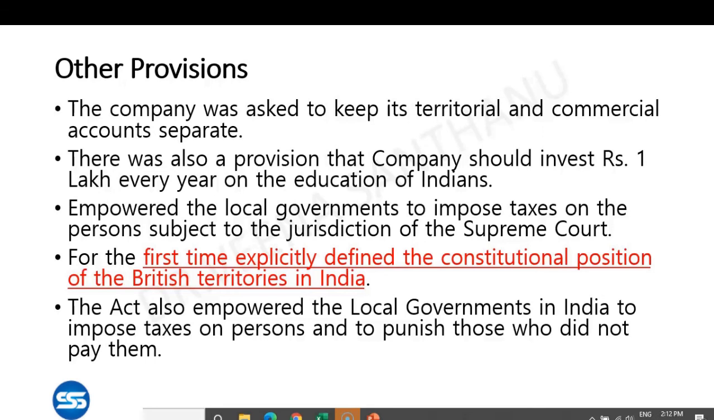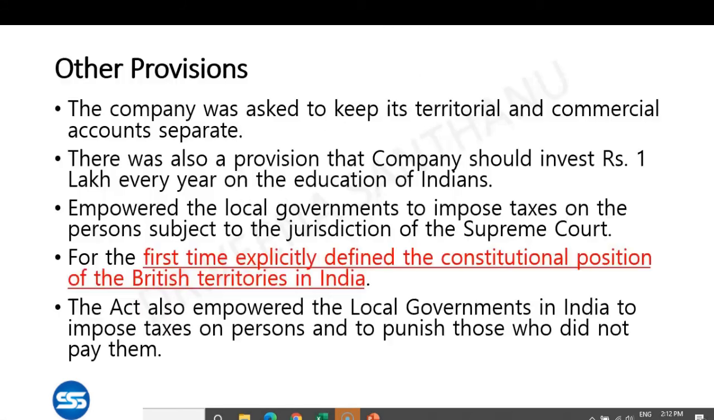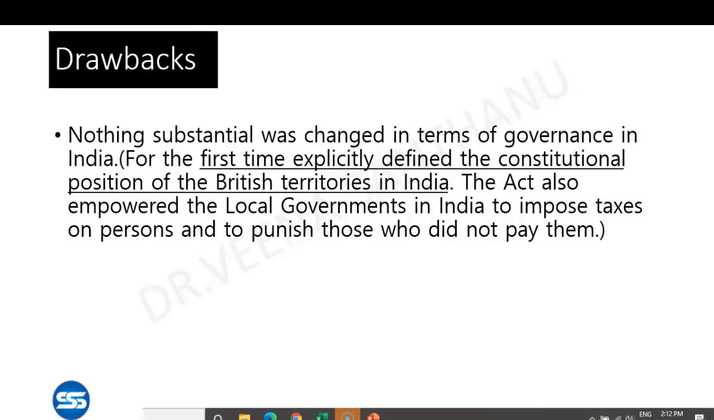The act also empowered the local governments in India to impose taxes on persons and to punish those who did not pay them. So the local governments already have the power to impose taxes on persons who are subject to the jurisdiction of Supreme Court. But if they did not pay the tax, then the local governments have the power to punish them also. So these are the provisions: end of monopoly of English East India Company, permission to Christian missionaries, then other provisions. Under other provisions, it's very important that for the first time, explicitly defined the constitutional position of British territories in India. So what are the drawbacks of this act?